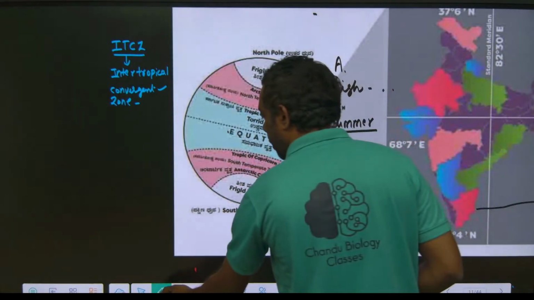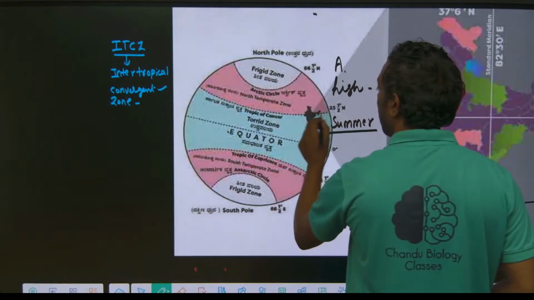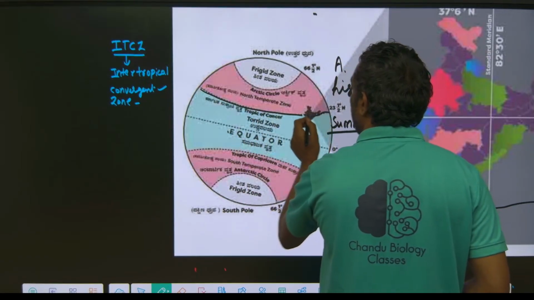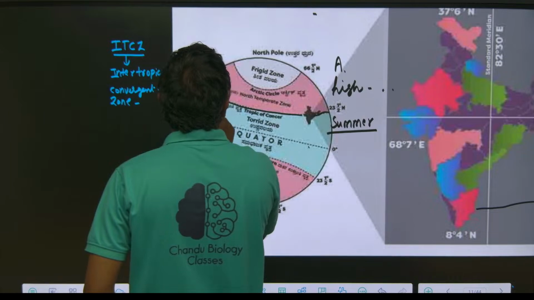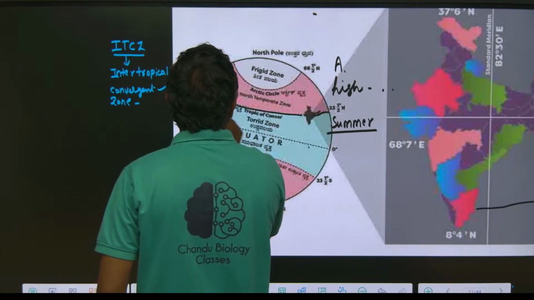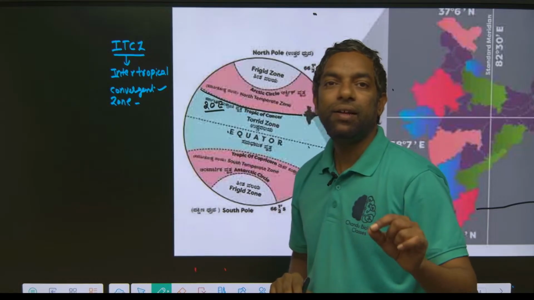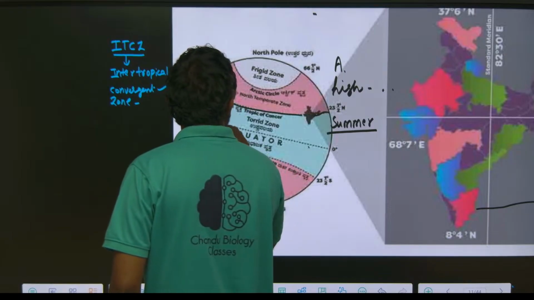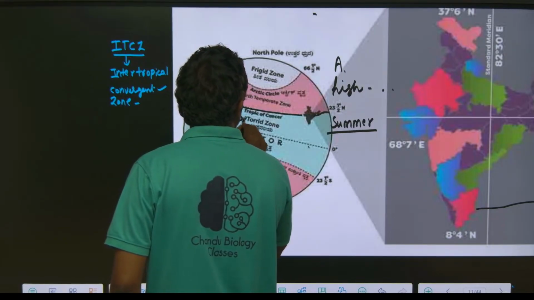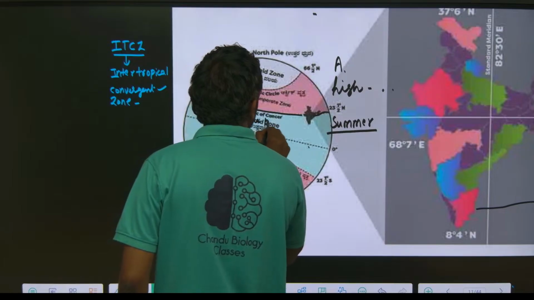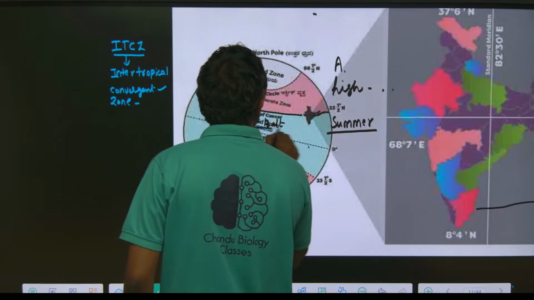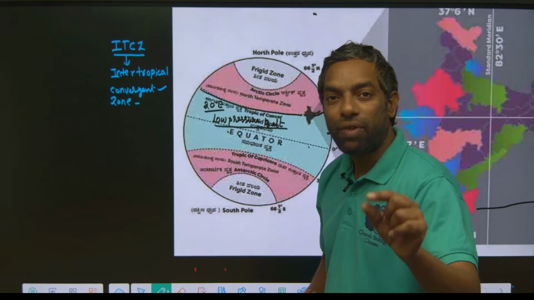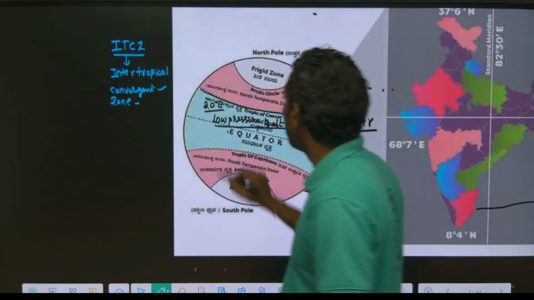In the summer, in this tropical country, the area around 20° latitude creates a very low pressure belt. The intertropical convergence zone.